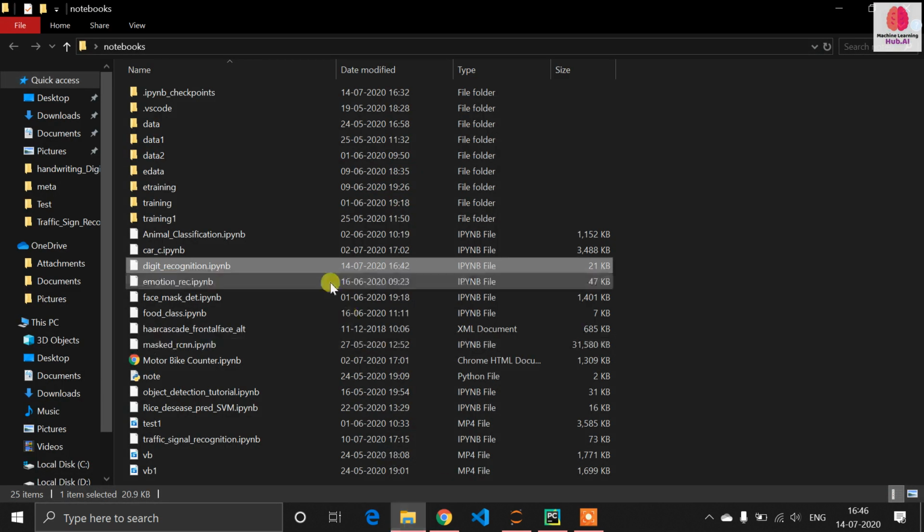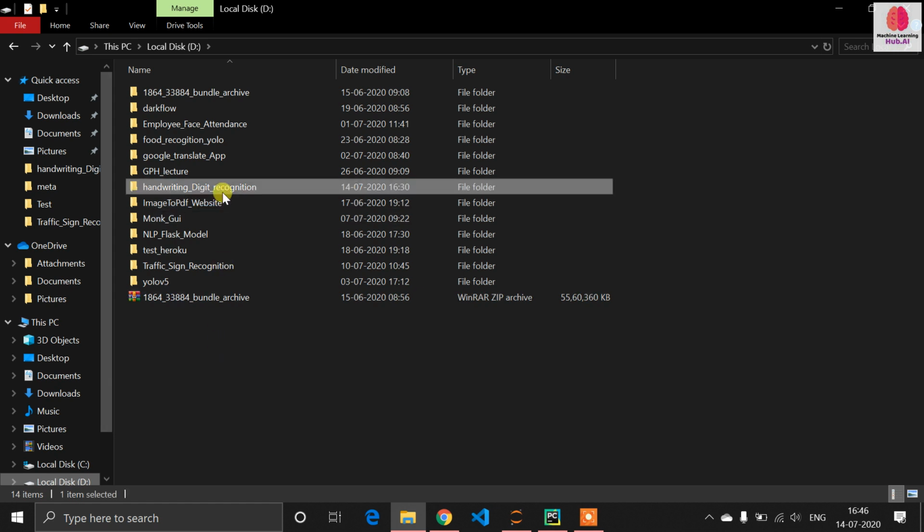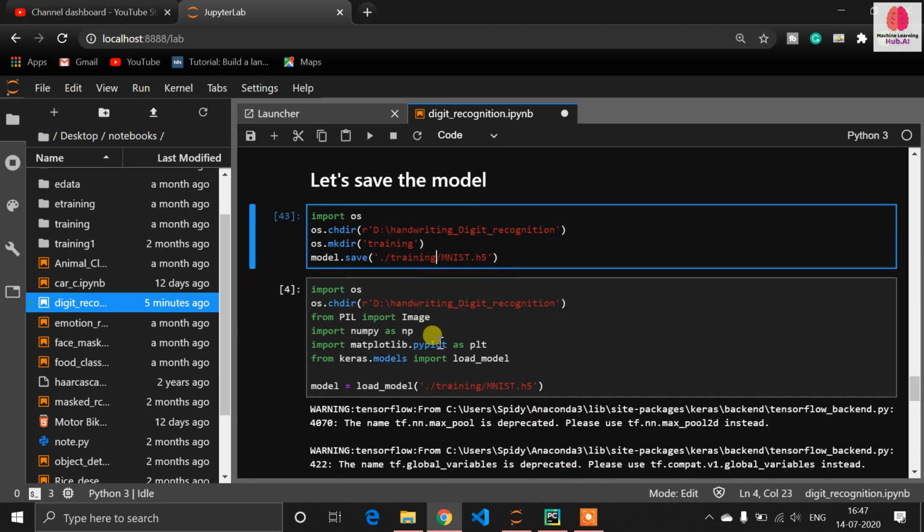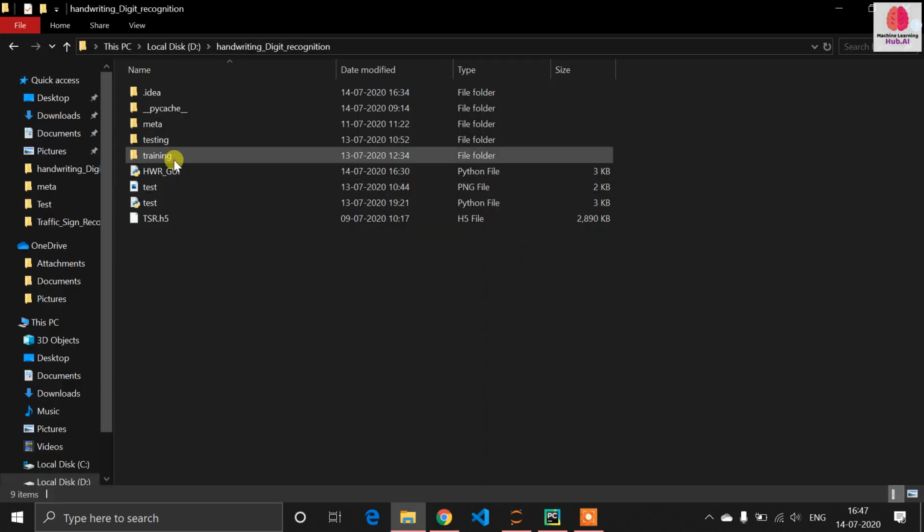Go to any directory, like I'm going to the D drive, and create one folder here, training. After creating the directory, change the path to the new directory and write training here. Actually I forgot to write training here. It will store your model in the training folder. Here I have used model.save, so now it will save my model into the training directory.